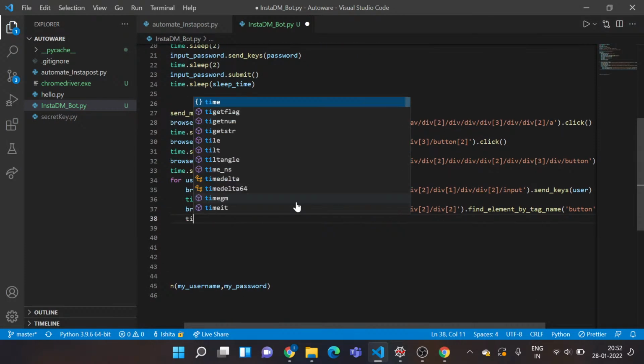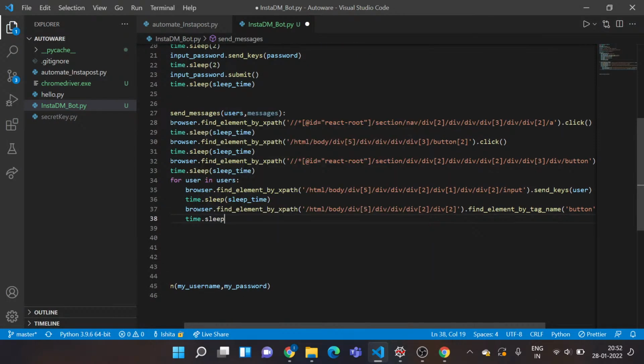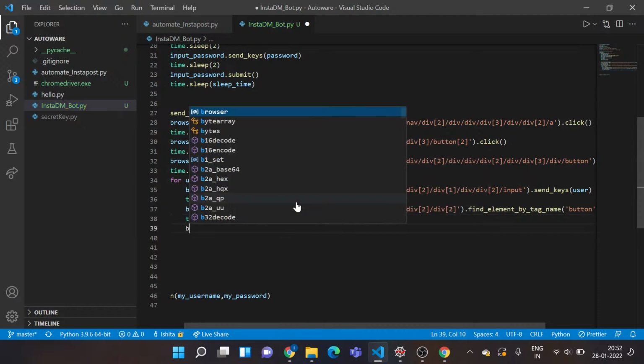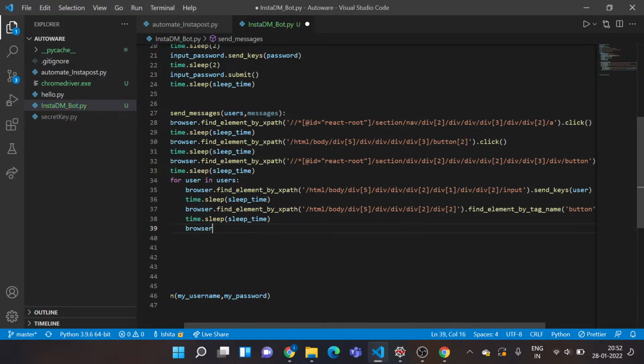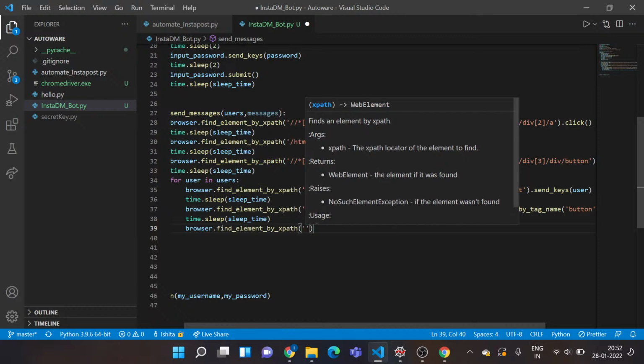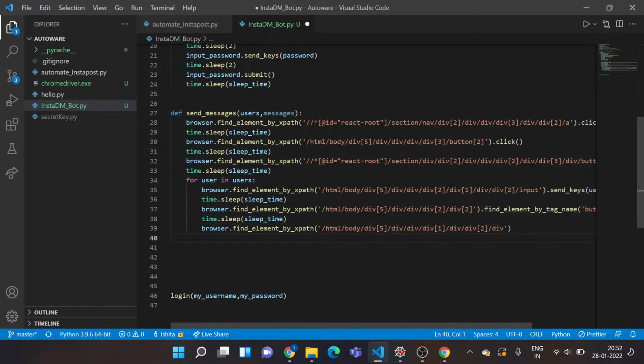Again, I need some sleep time. Then I'll say browser dot find element by XPath. I'll paste in my XPath. I'll say click on that. Okay, now again I'll provide some sleep time beforehand.